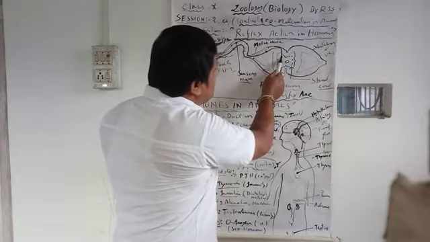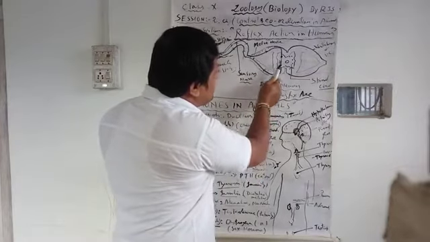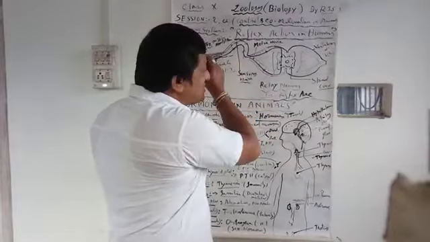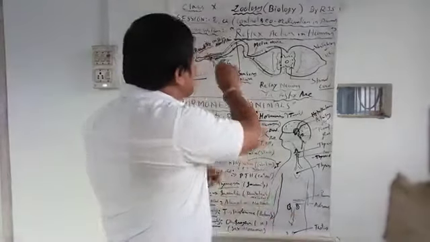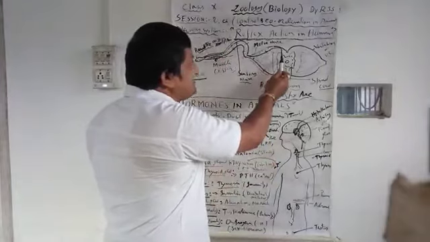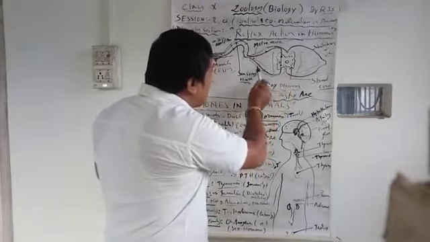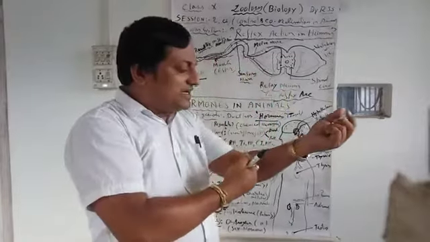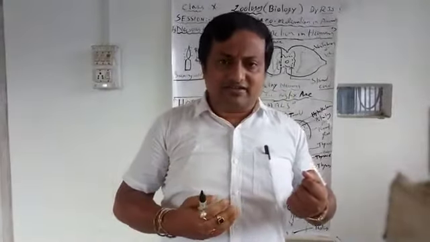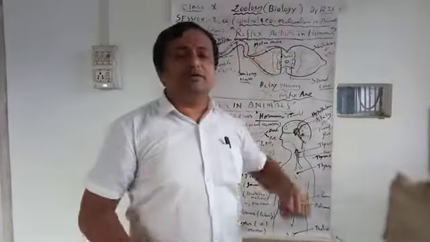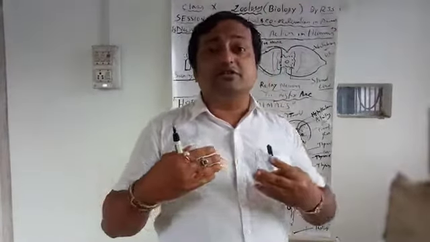In the spinal cord there is another relay neuron present. From this point to this point, it again connects to another nerve, which is called the motor nerve. This sensory nerve receives the signal and passes it to the spinal cord. After that, the motor nerve goes to the effector organ, that is the muscle, and the muscle immediately contracts, and you escape from the major injury. If that signal went to the brain, it would take more time and major injury might take place.